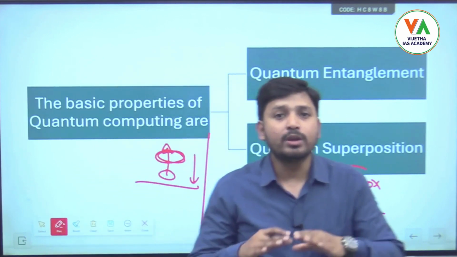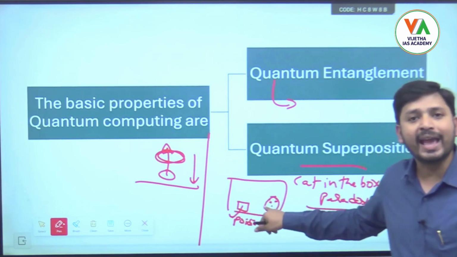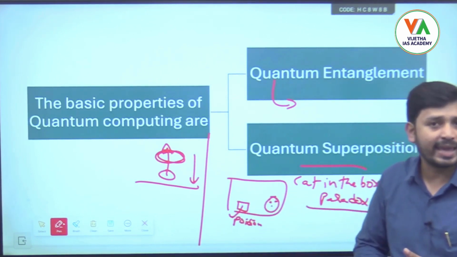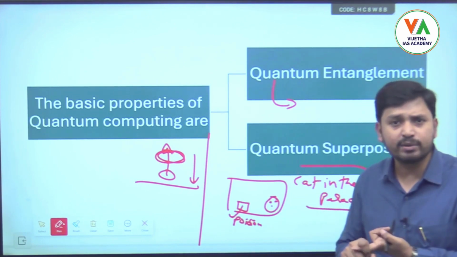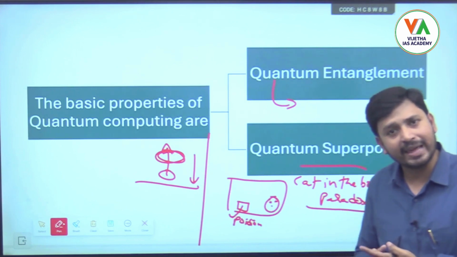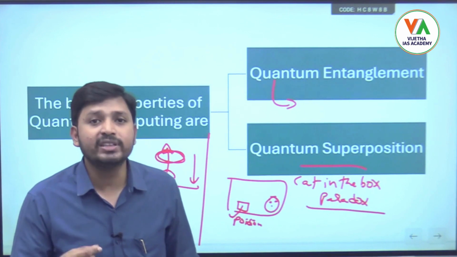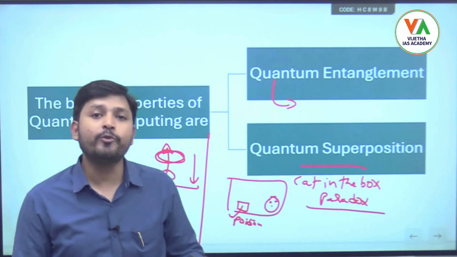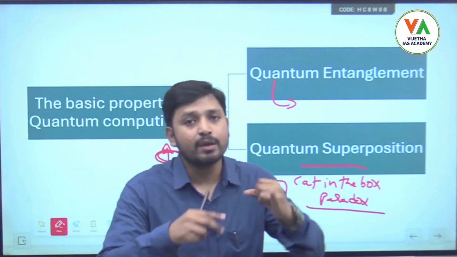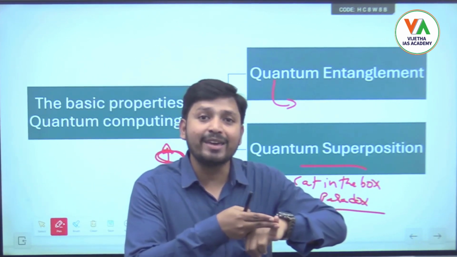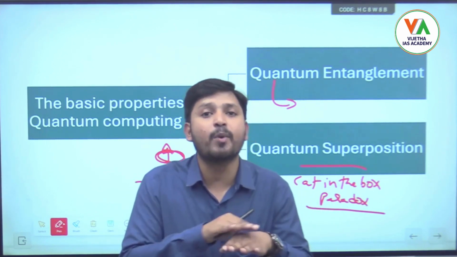Now, once this box has been closed, we can say there is a probability that either the cat is dead or the cat is alive, right? So there might be a probability of both. Either the cat has died or the cat is alive. But once the box has been opened, we can directly see and tell whether the cat is alive or dead, right? But before opening that box, both events can occur, meaning the cat can be alive or the cat can be dead. So both events can be there simultaneously when the box is closed.